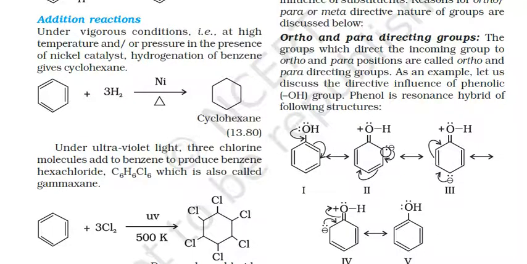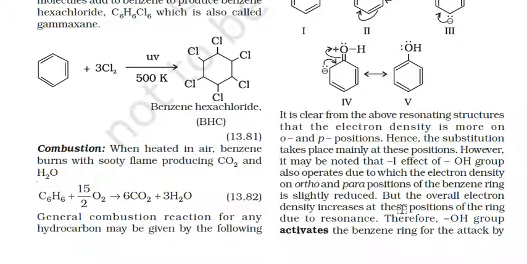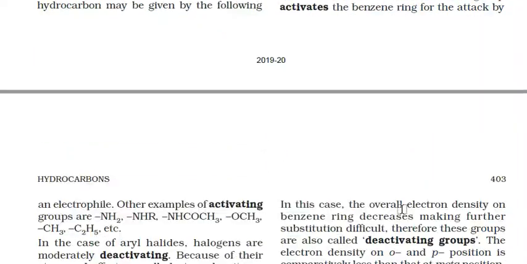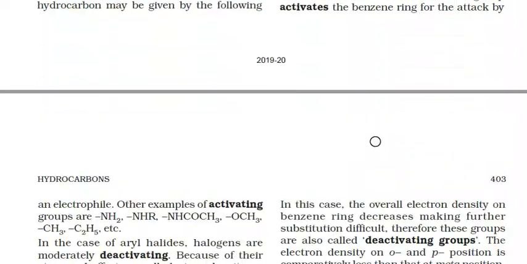This negative charge again rotates around the ring to form the Kekulé structure. Due to this resonating structure, electrophile reagents generally act on the ortho positions, meaning the 2 or 6 position, or at the para position, meaning the fourth position in the benzene ring.